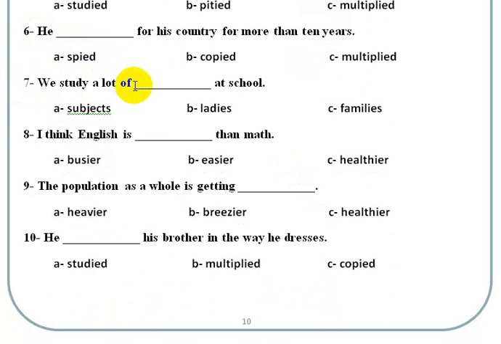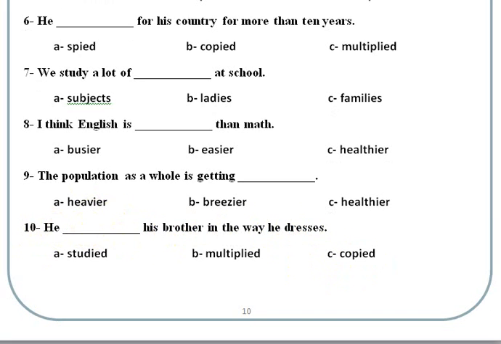7, we study a lot of subjects at school, letter A. 8, I think English is easier than math, letter B. 9, the population as a whole is getting heavier. 10, he copied his brother in the way he dresses. He tries to wear as his brother does. Okay.